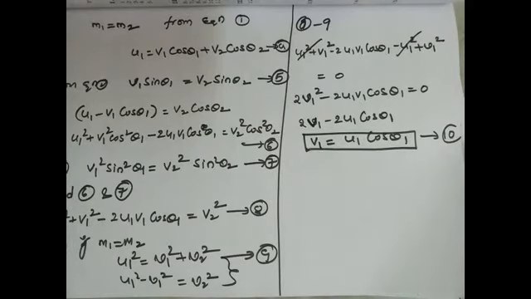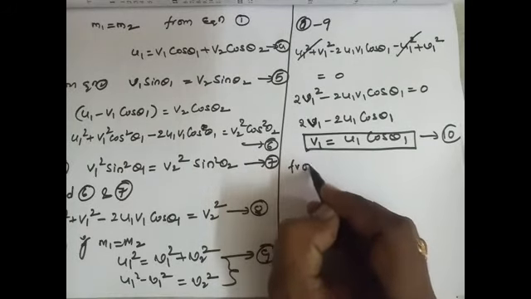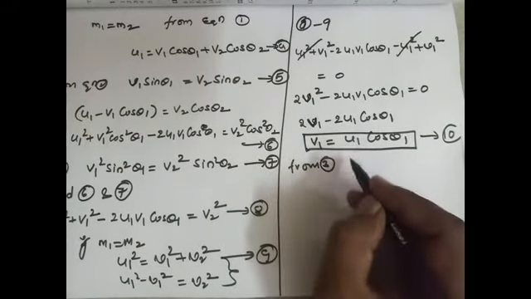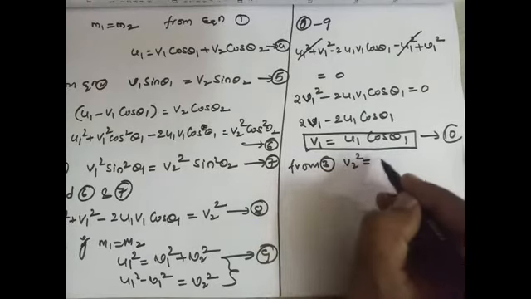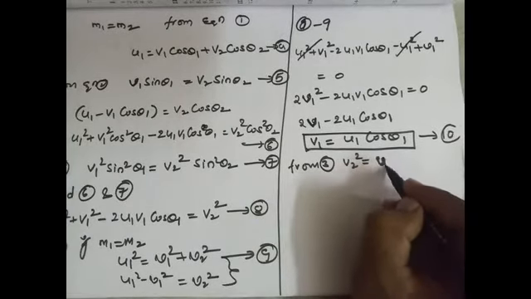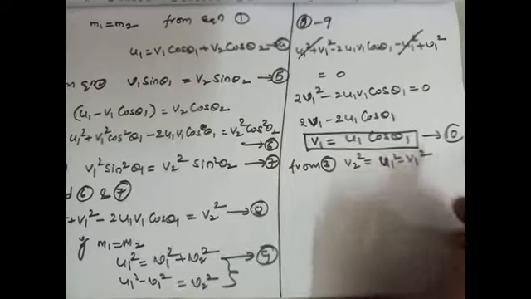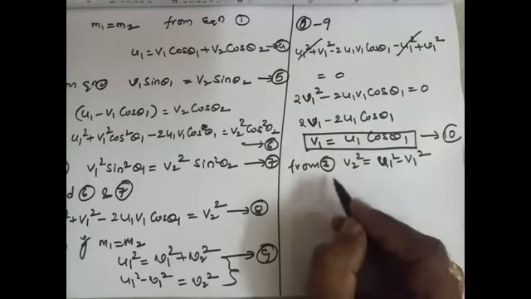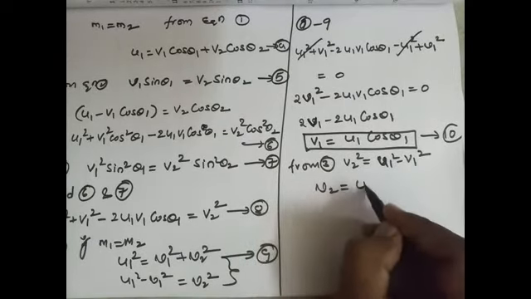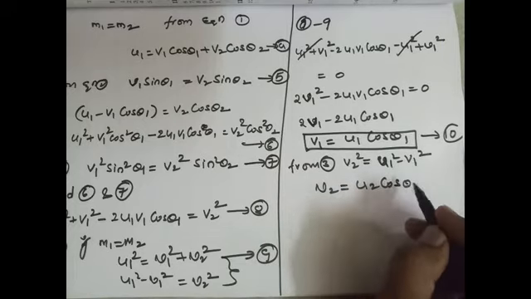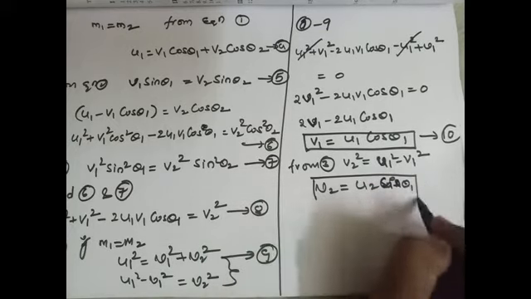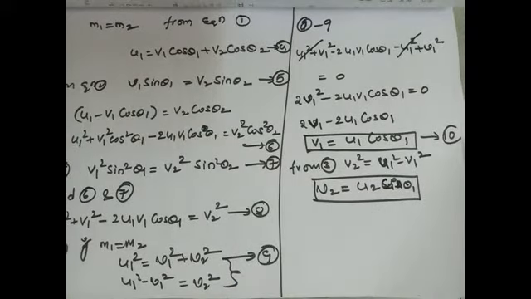Next, similarly, from equation 3, v2 square is equal to u1 square minus v1 square. So using this equation, we'll get v2 equal to u1 sin theta 1.